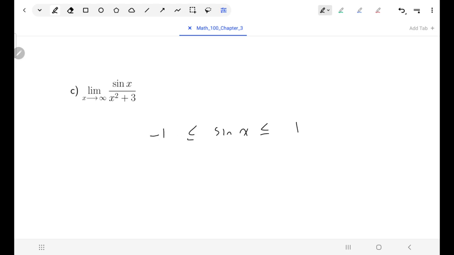I also know that x squared plus 3 is always going to be something positive. No matter what I put in for x, x squared is positive and 3 is positive. So x squared plus 3 is positive. So I know that if I divide everybody by x squared plus 3, my inequalities will all stay pointing in the same direction.